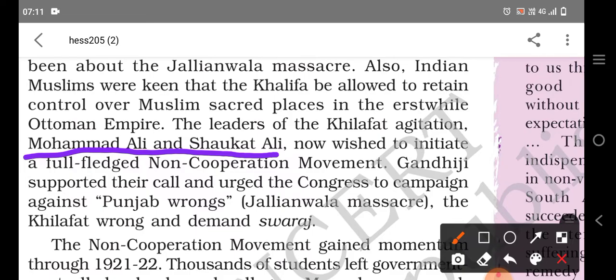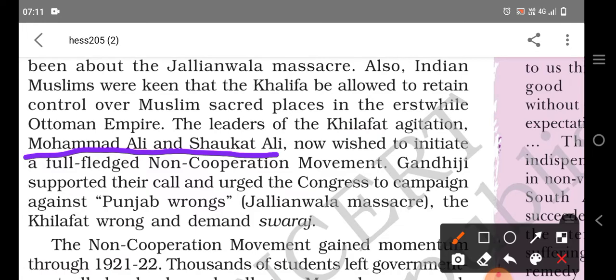Muhammad Ali and Shaukat Ali were the two Indian Muslim leaders, and they wanted to begin a full-fledged non-cooperation movement with Gandhiji.